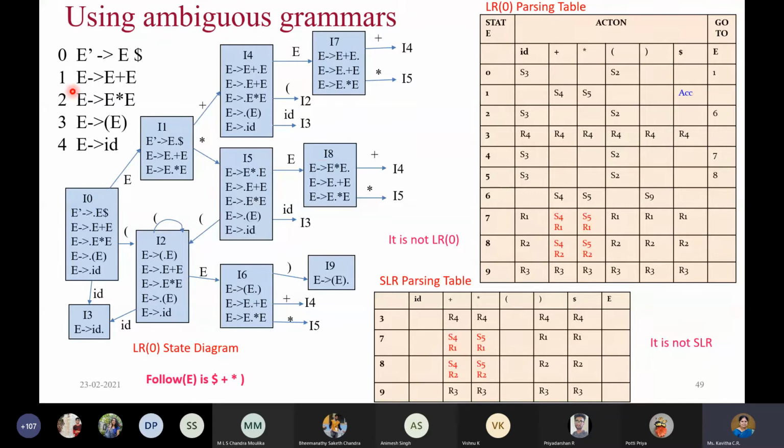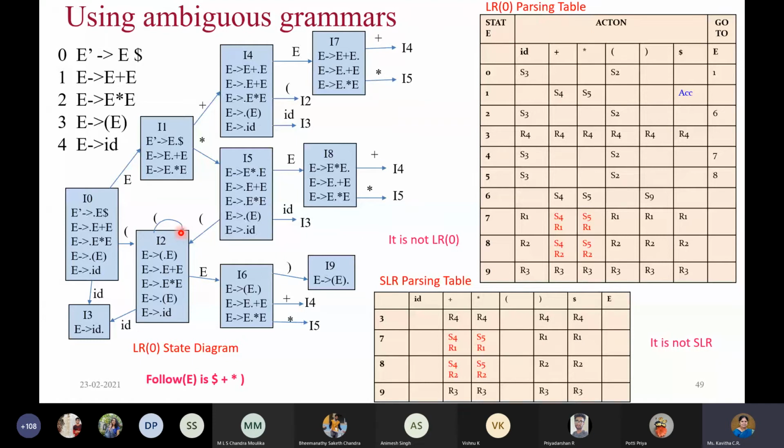So we have done 2 techniques now by using the state diagram created for LR(0) parsing. Now let us see whether LR(1) can be used or not. Okay, if I'm crossing the time, please tell me. LR(1) is very difficult because you'll get a lot of states while generating the states. Due to the lookahead symbols, you have to take care of them, and there are a lot more things to be listed in each state. Also the number of states will increase like anything. So you can observe that now.